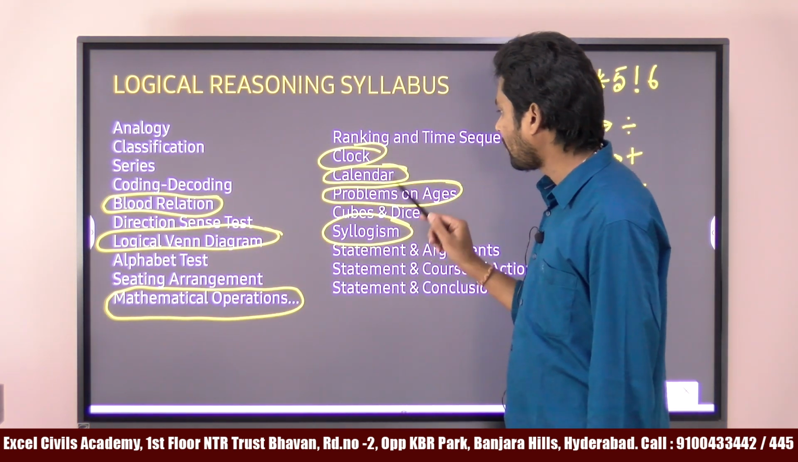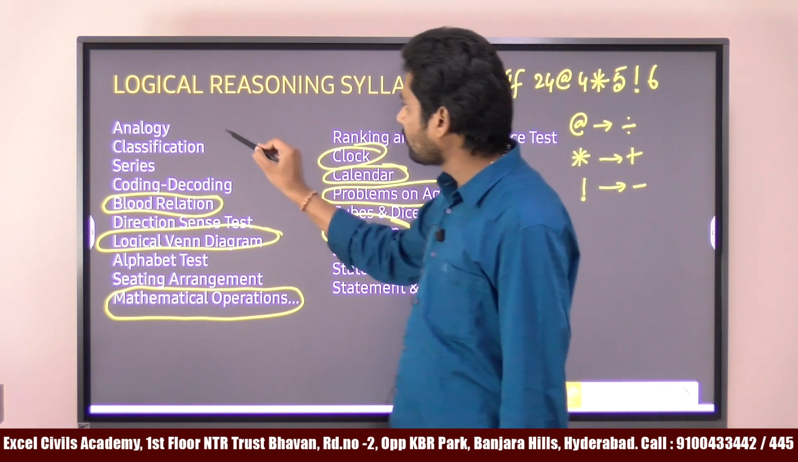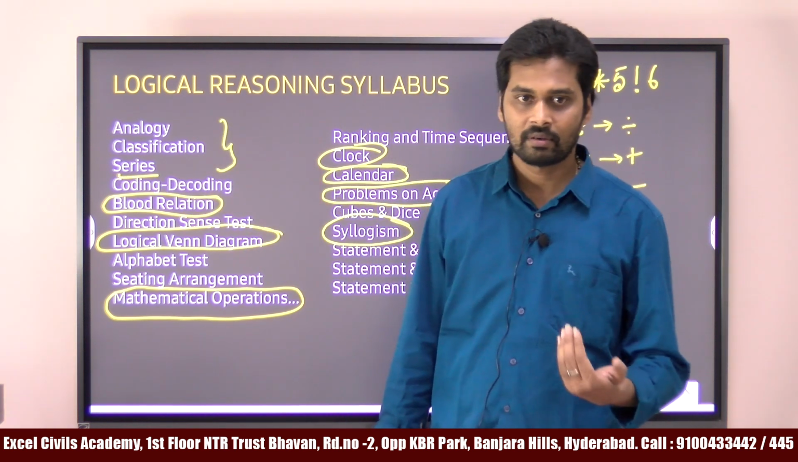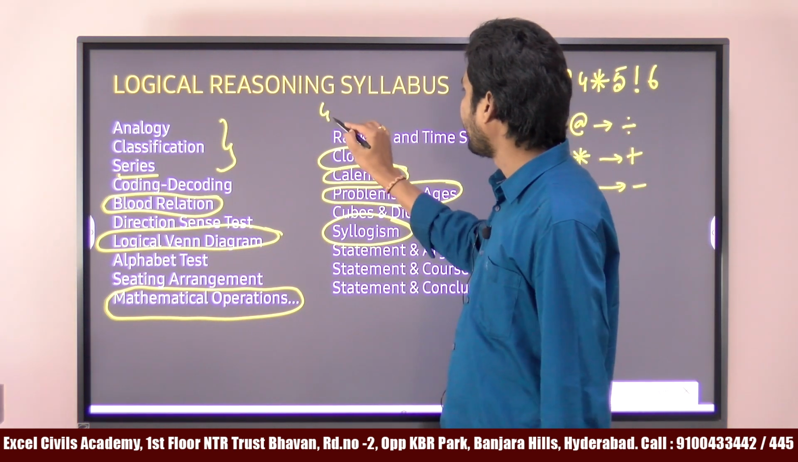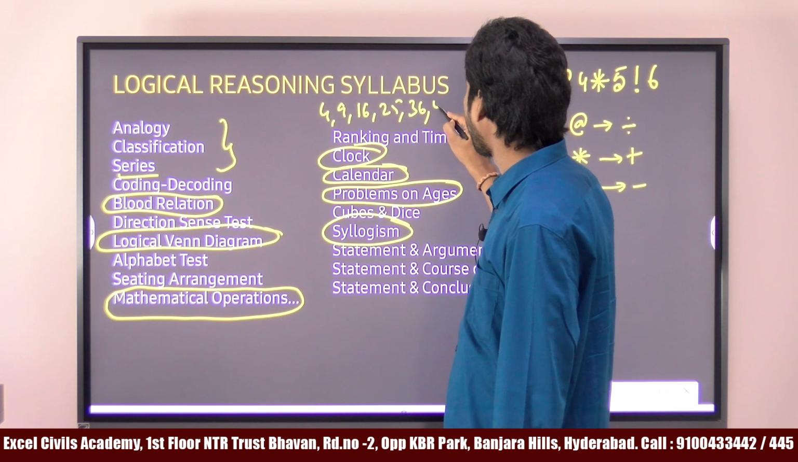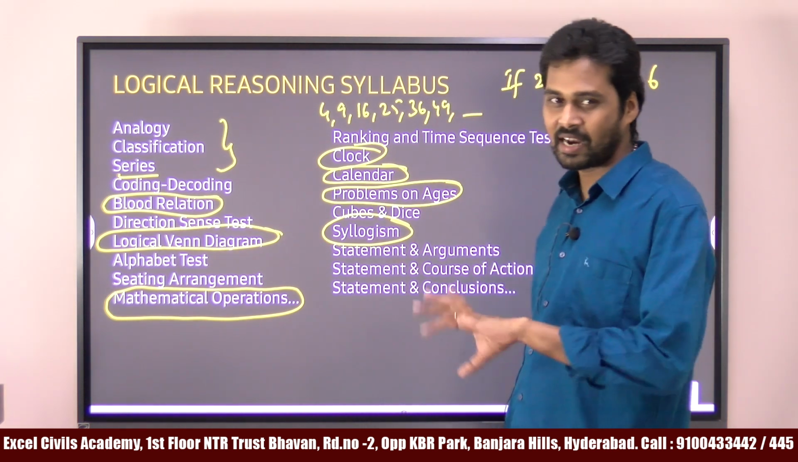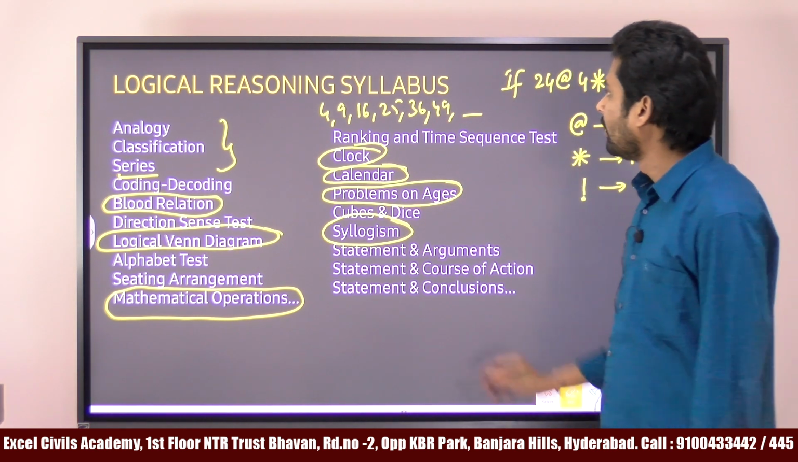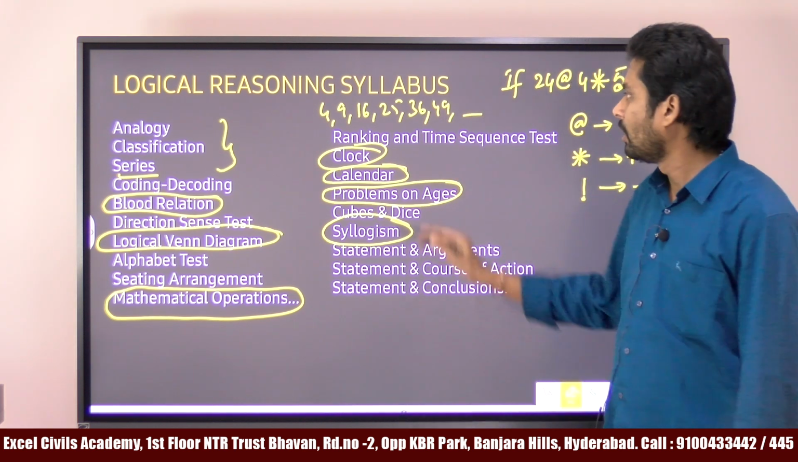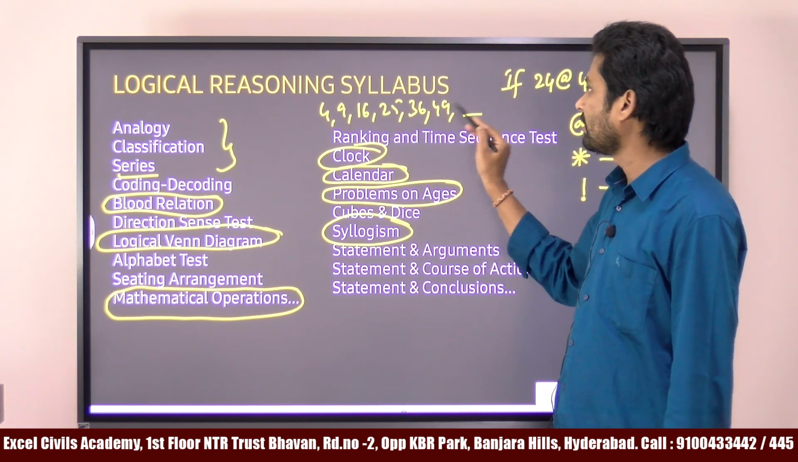clocks, calendars, problems on ages, syllogisms. And also number series topics. Number series means, maybe you have an idea, right? Some numbers are given like this. What is the next number? I just randomly take a simple example: 4, 9, 16, 25, 36, 49. What is the next number?